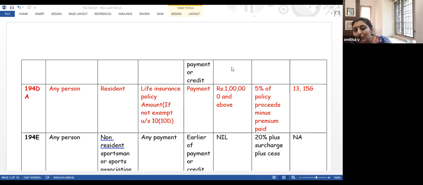And if you want to get a lower tax deduction, either you can make an application in form number 13 to the assessing officer, to the income tax officer, or you can make a self-declaration form. But always give RK, I will answer your question. 15H is not the section. 15G or 15H is a form number in which you are making the declaration.